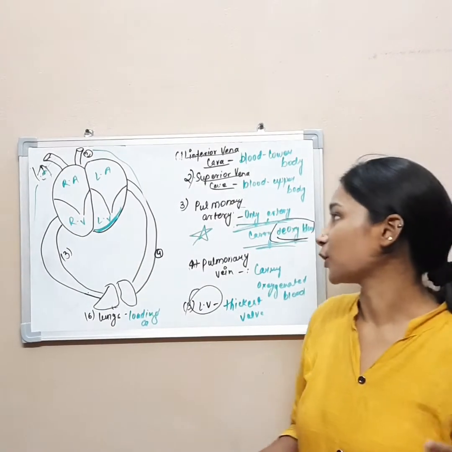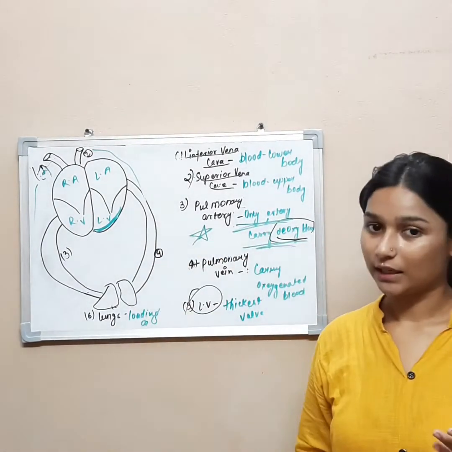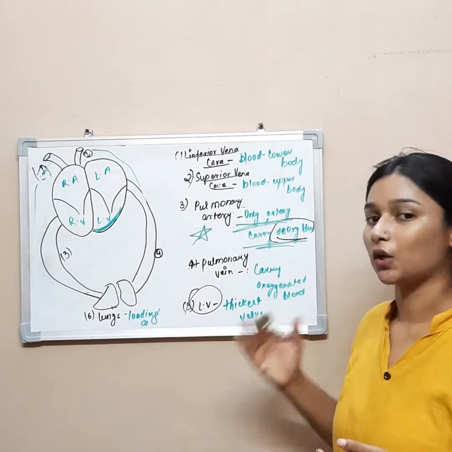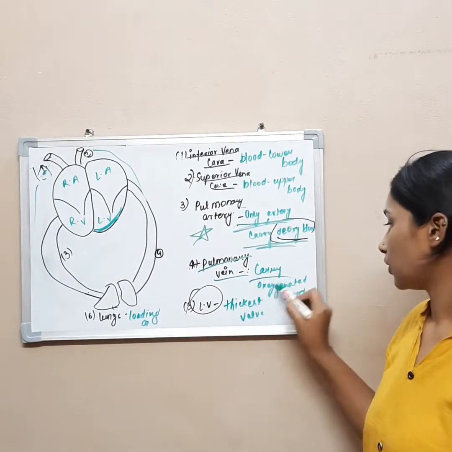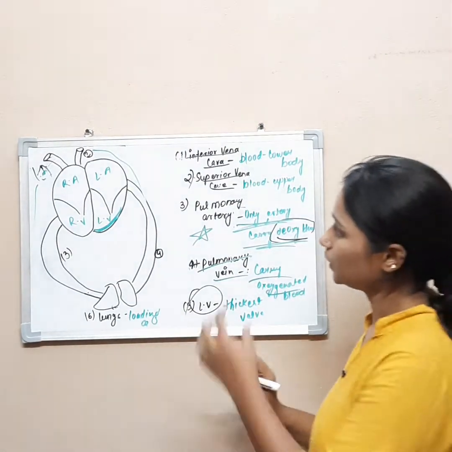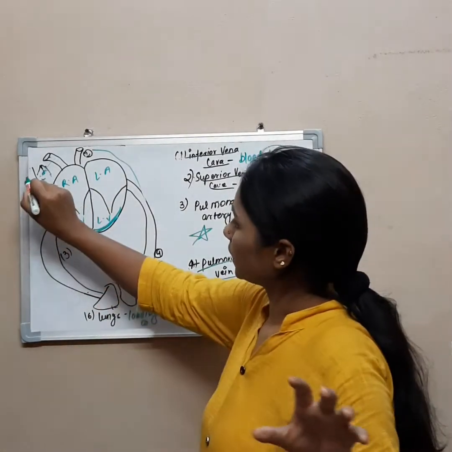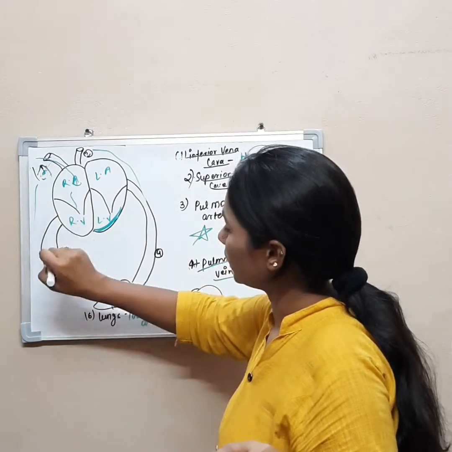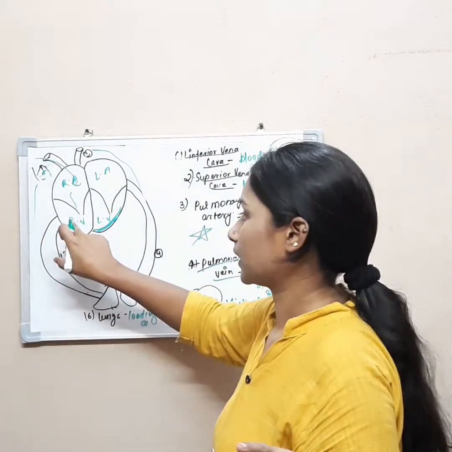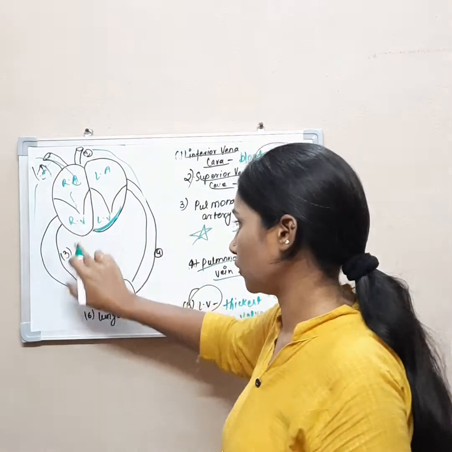Okay, now come to our topic, pulmonary artery. Pulmonary artery is the only artery which carries deoxygenated blood. Pulmonary vein carries the oxygenated blood. What you have to remember here is the deoxygenated blood will enter through the right atrium, then it will come to the right ventricle through the tricuspid valve.